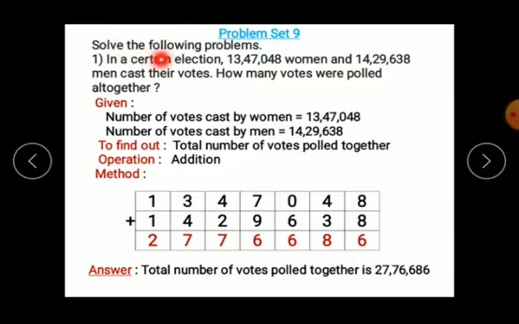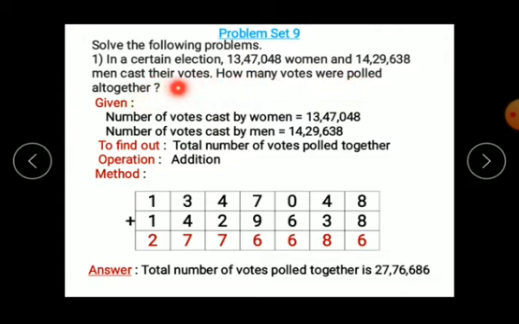Let's start with our Problem Set 9. Solve the following problems. Question number 1. In a certain election, 13,47,048 women and 14,29,638 men cast their votes. So in the election, so many women have cast their vote and so many men have cast their votes. This is the number of votes cast by women and this is the number of votes cast by men. The question is, how many votes were polled altogether?